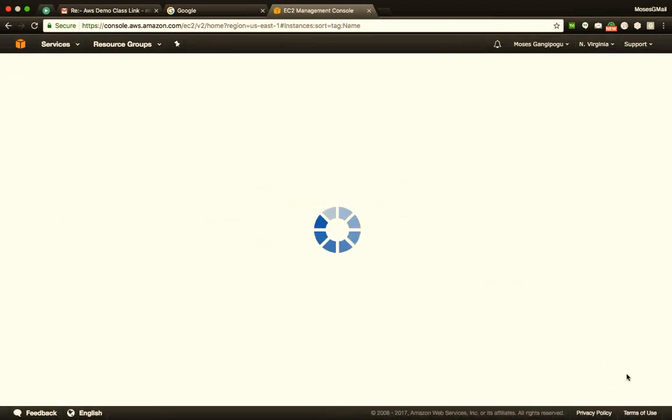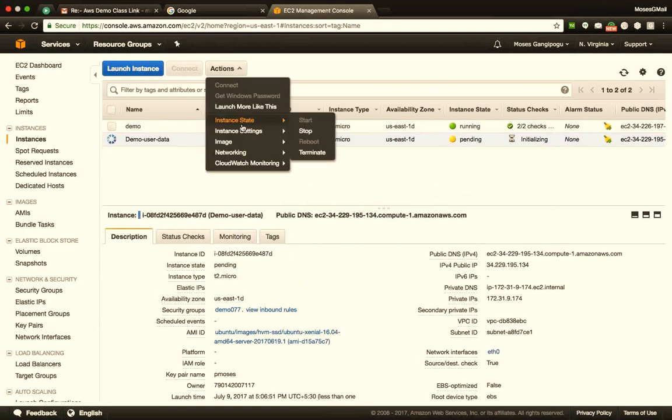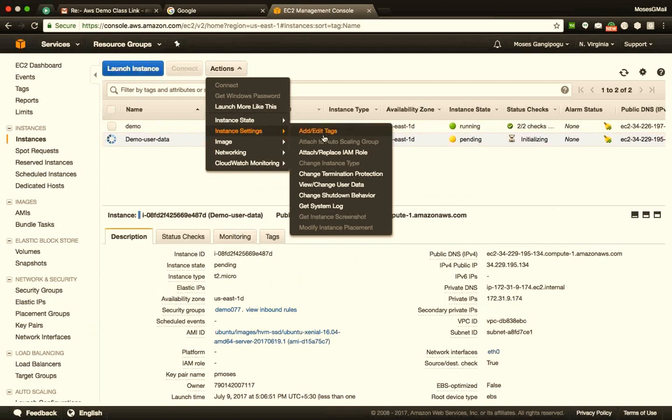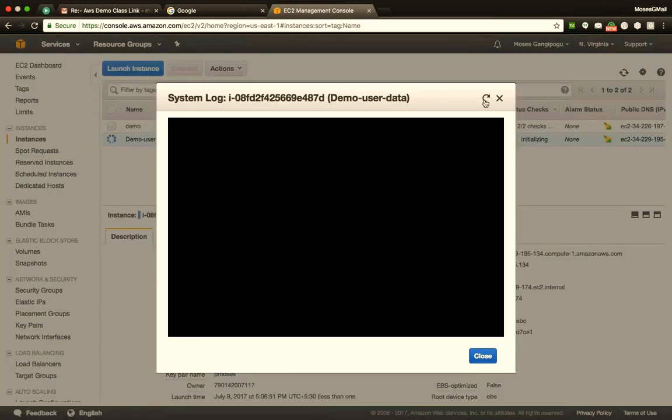And I'll say view instance. And one more of my servers is about to get created over here. Okay. And how do I check the logs of the user data? I can just select the server, click on Action, say Networking, Instance Settings, and say Get System Logs. And once the instance is up and running, in the next 5 minutes, I should be able to see all the logs of my user data and stuff like that.